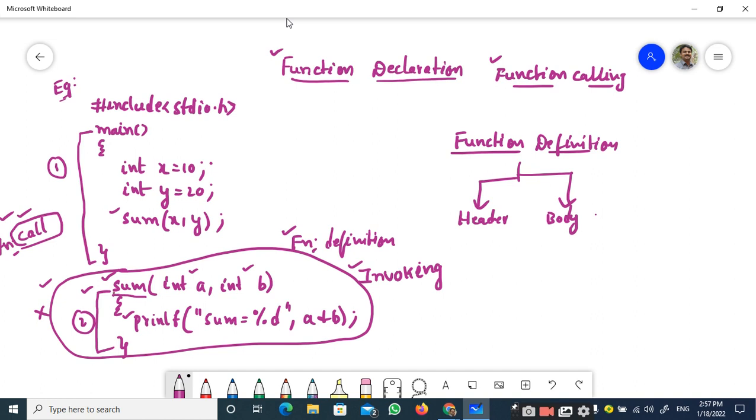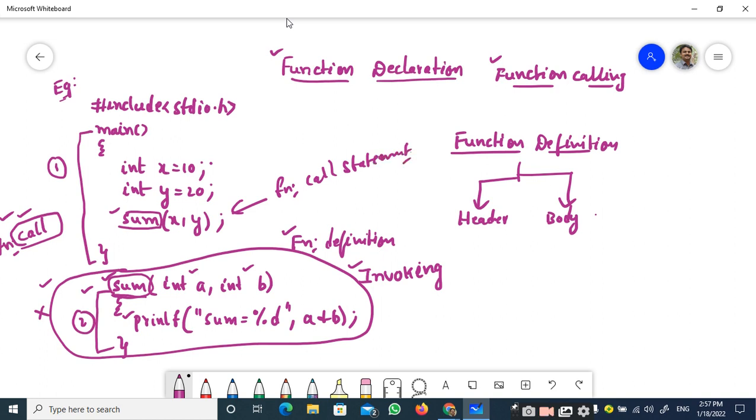So what is the name of the function we have here? This is sum. So how can I invoke this function? By calling this function. How can I call this function? By calling it with name. So I call it with sum. This statement is called a function call statement. Very important concept in C programming.